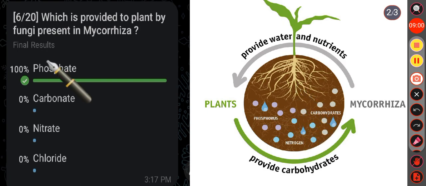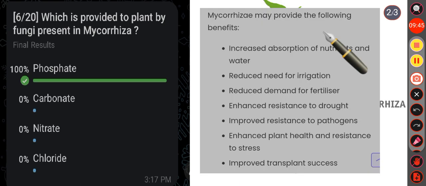So here the correct answer is option A. These are some benefits provided by mycorrhiza to plants. For example, increased absorption of nutrients and water, reduced need for irrigation, and so on.